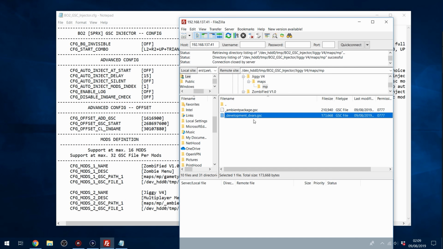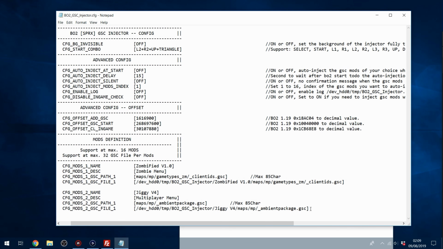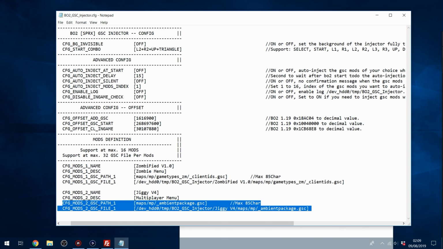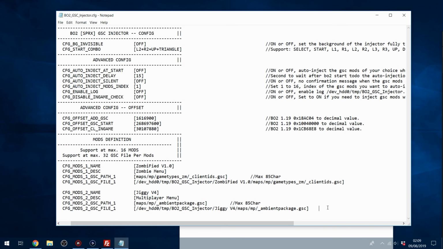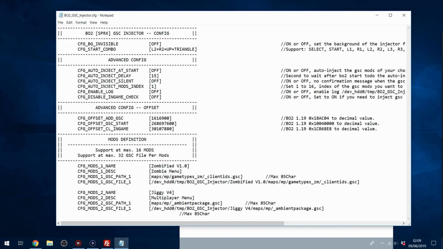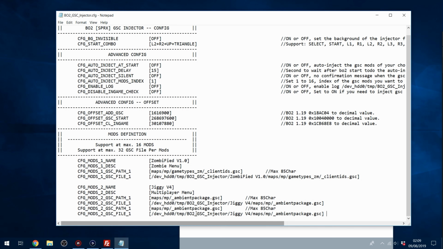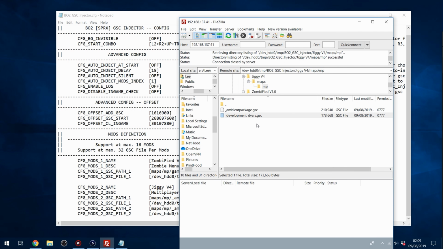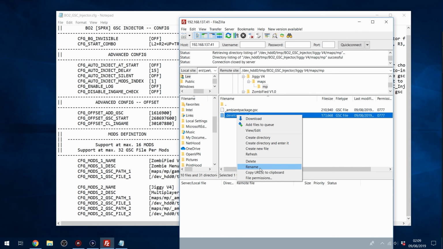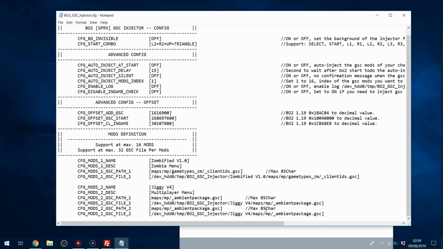But this has two files, two GSC files. It also has development devars.gsc. So with ones that have multiple files, you have to copy this, the path and the file, paste it in, and then change these to path number 2 and file number 2. And file number 2 is this development devars.gsc. So we'll just copy this. So it's development devars.gsc and development devars.gsc. Okay, so there you go.